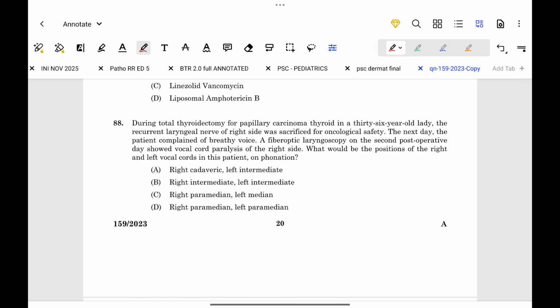For this question, the key point is the right recurrent laryngeal nerve was sacrificed. That is right vocal cord paralysis. So what is the position of a paralyzed vocal cord? When a recurrent laryngeal nerve is cut, the vocal cord assumes a paramedian position, that is not fully abducted and not fully adducted. Thus the right vocal cord is paralyzed and in a paramedian position. What about the left vocal cord? Left vocal cord is normal. On phonation, the normal vocal cord will move to the median position. So the correct answer is right is in the paramedian and left is in the median. So the answer is option C.